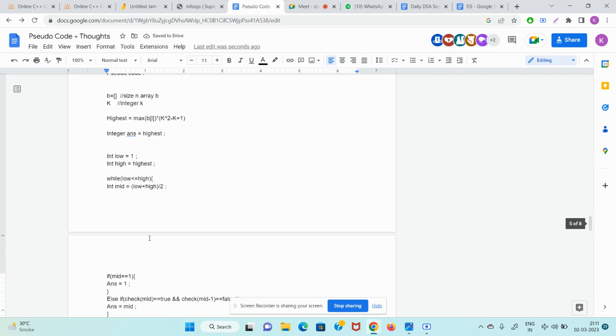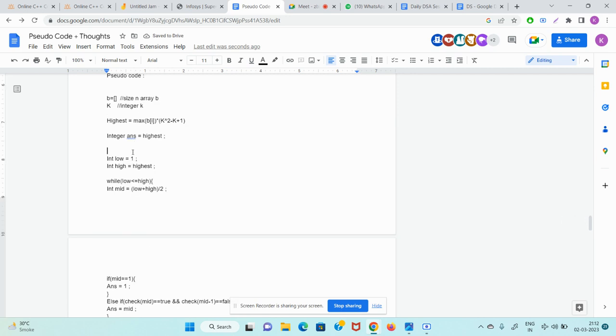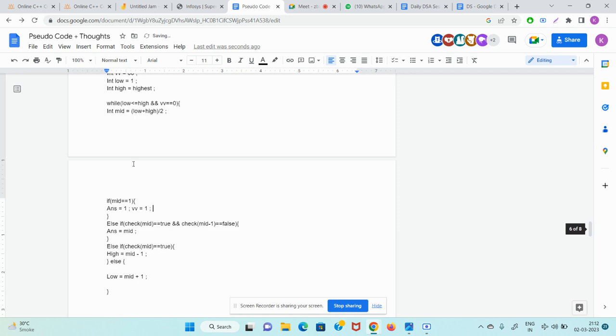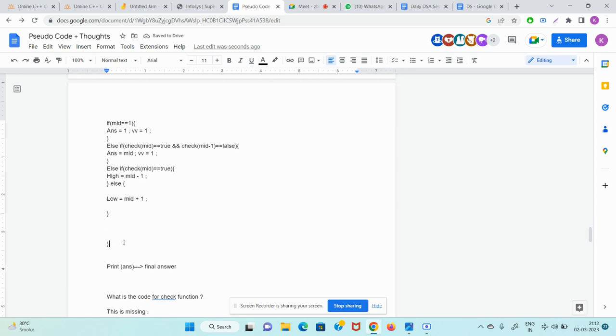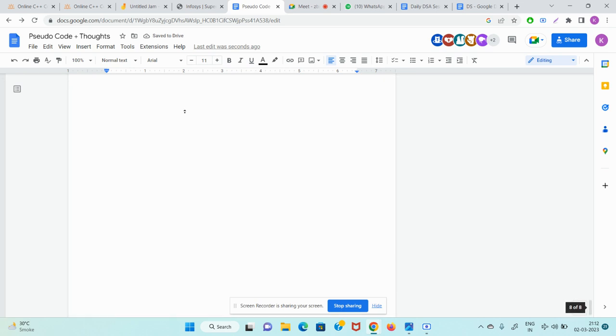So yeah, this is the way, and I'm keeping one more integer variable as 0. I'm just saying that this while loop should run till it is also equal to 0, because once you get the answer, you should break out, right? So once you get the answer equal to 1, rest of the stuff is done. Just print the answer, guys. I hope everything is clear.